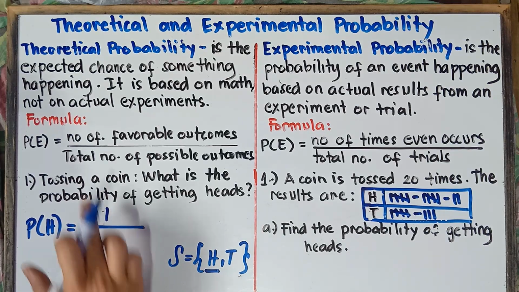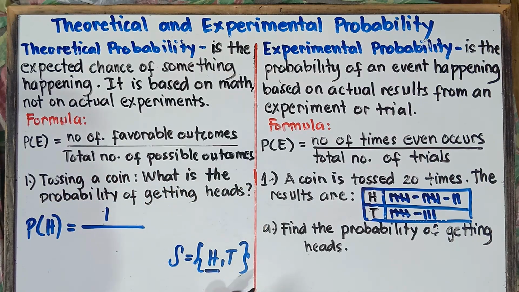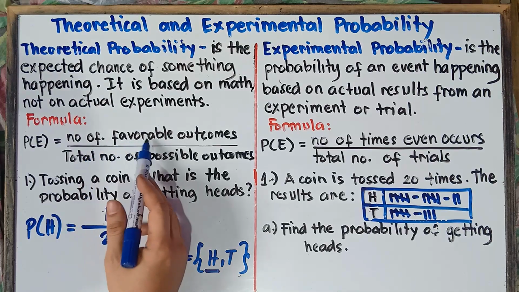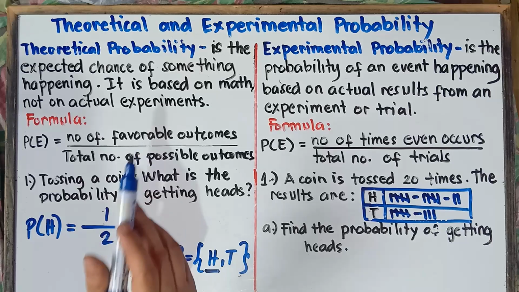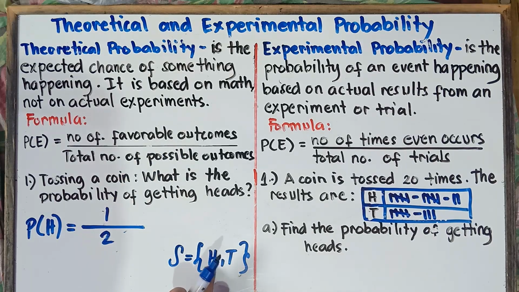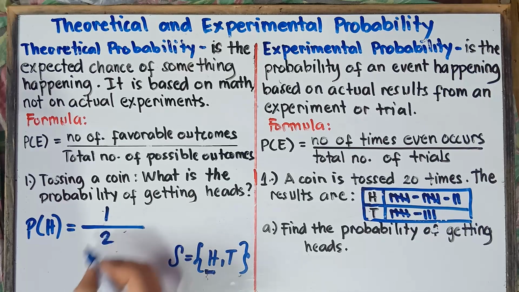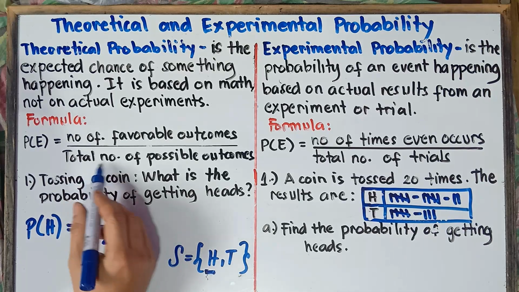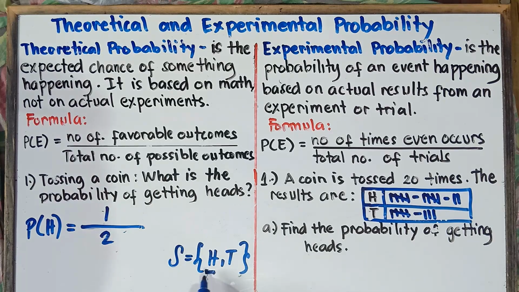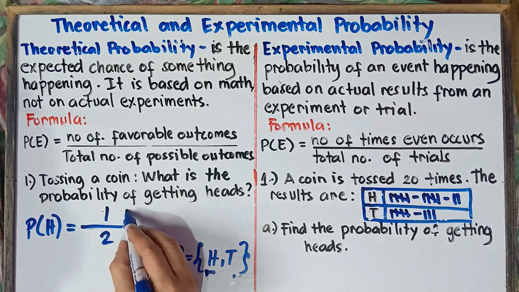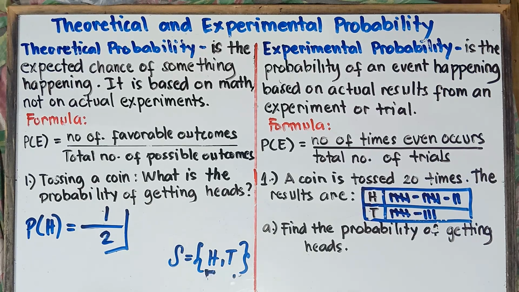And then on the denominator, total number of possible outcomes. How many outcomes, class? That's correct. There will be 2, right? It could be head or it could be tail. That would be 2 for the denominator. Once again, on the top part, number of favorable outcomes, the thing that you want to achieve, you want to get heads. We only have one head, so the numerator is 1. On the denominator, total number of possible outcomes, we have 2 outcomes, head or tail. Therefore, class, the answer is 1/2. That's the answer with that one, class.